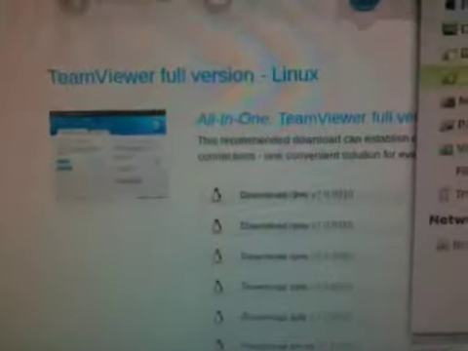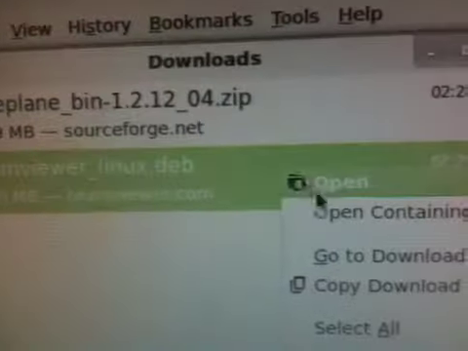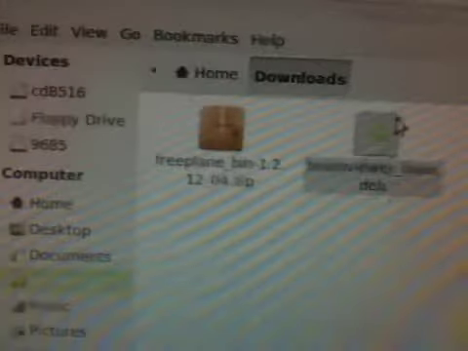Yeah, this is just a very quick demonstration of how easy it is to install an application. This application specifically, TeamViewer on Linux Mint. I've downloaded it already and I've opened the directory, open containing folder, and here it is. And so I'm going to right click on this. I'm going to open with gdebi.